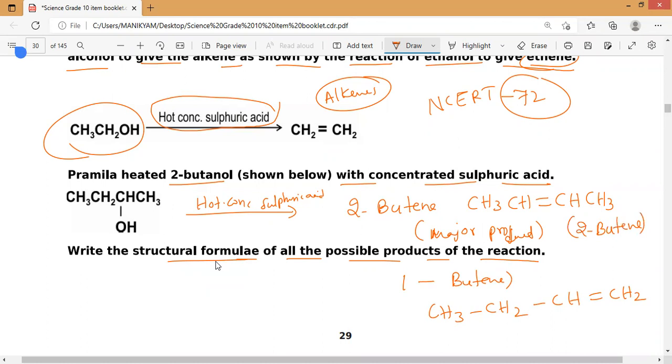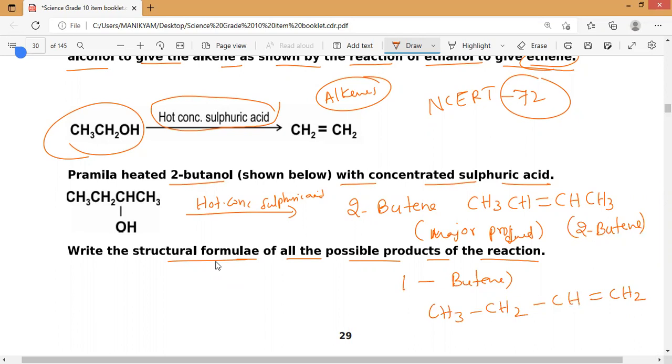By heating the 2-butanol, the same thing we will get. So hope everybody will understand this. That is the most important one, which will help you to solve in the exam better.